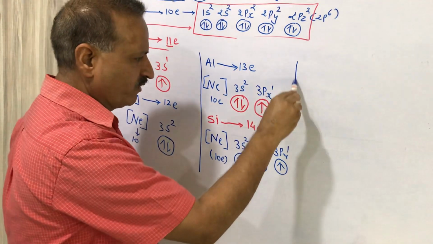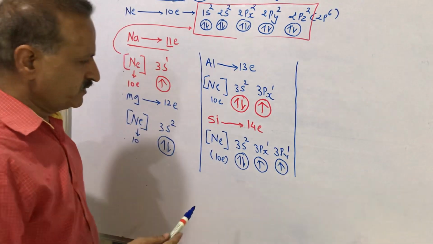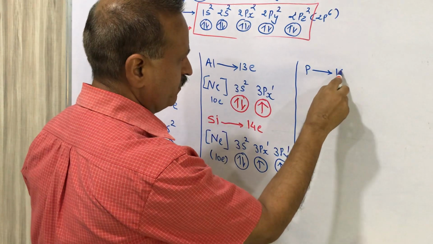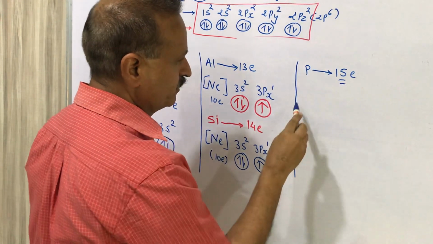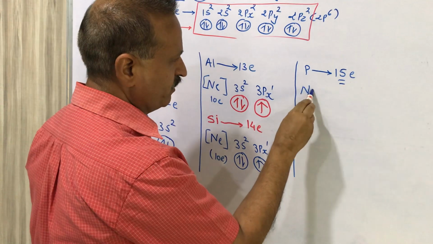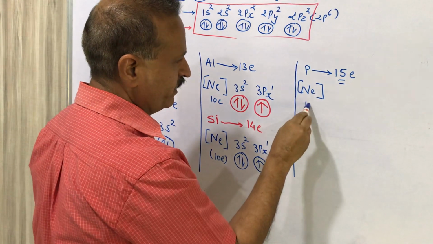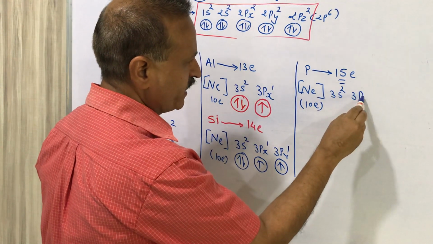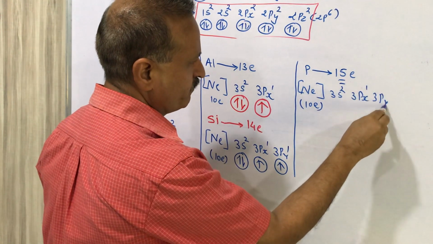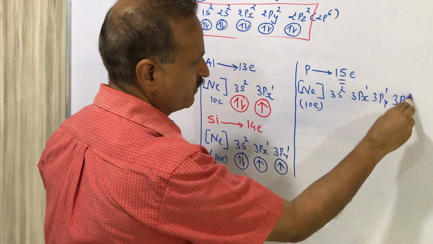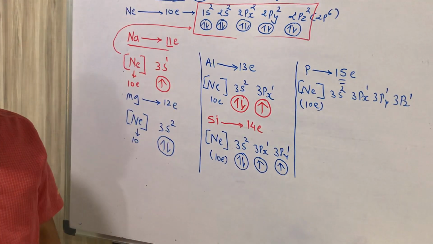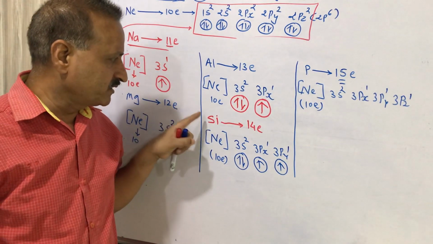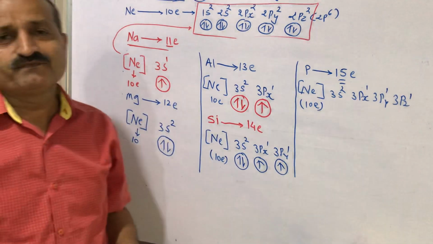In the same way we go for phosphorus. Phosphorus has 15 electrons, so we have to fill 15 electrons. We write neon here, we have filled 10 electrons, and 5 electrons are required, so 3s2, 3px1, 3py1 and 3pz1. It is a half filled electronic configuration. So the stability of phosphorus will be higher than silicon, aluminium, sodium.